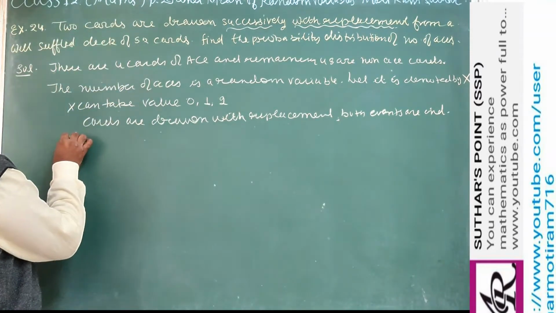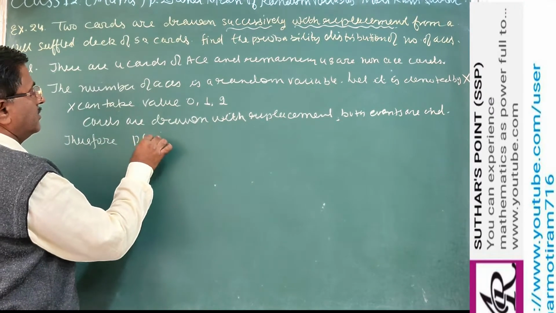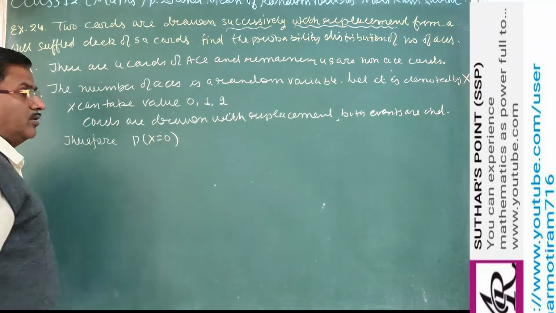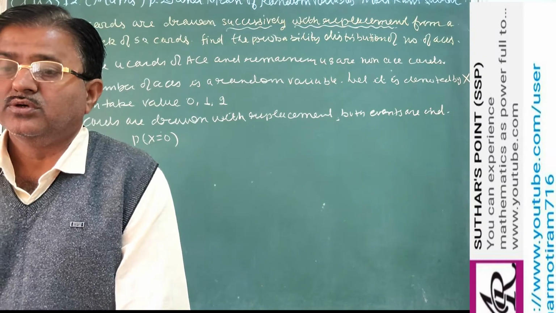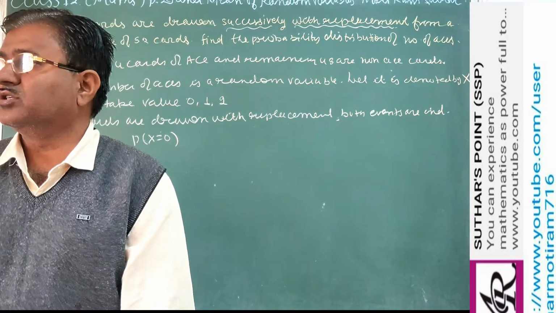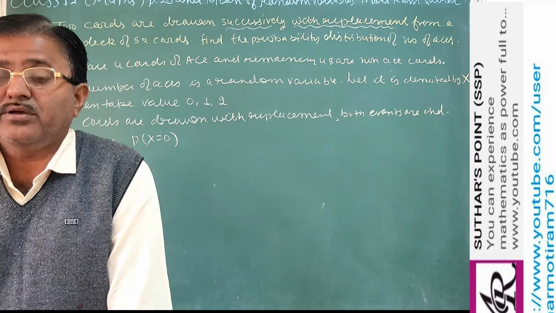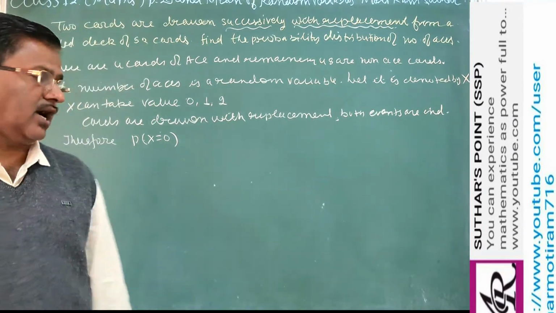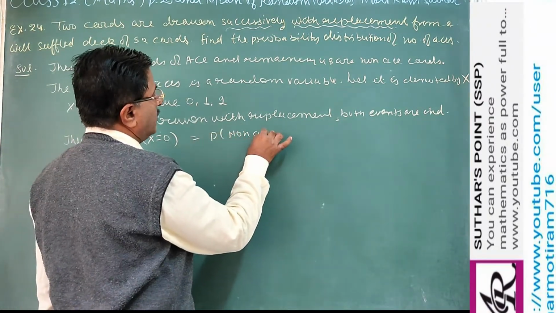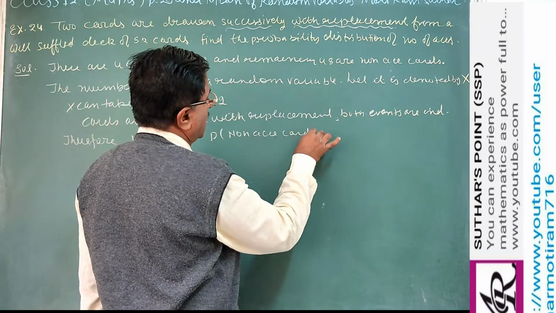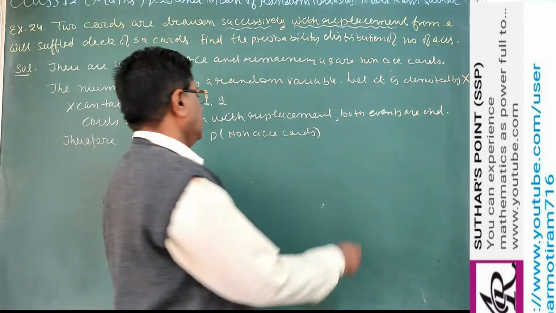Now we have to find the probabilities for the random variable. This is the method or way of writing: probability of X equal to 0. The value of X equal to 0 means we are getting non-ace cards, both are non-ace cards.